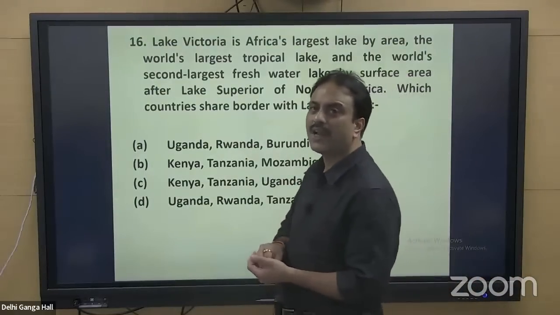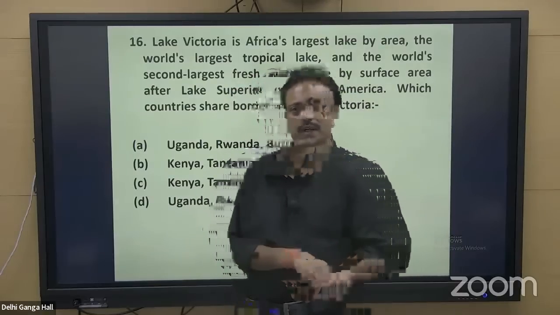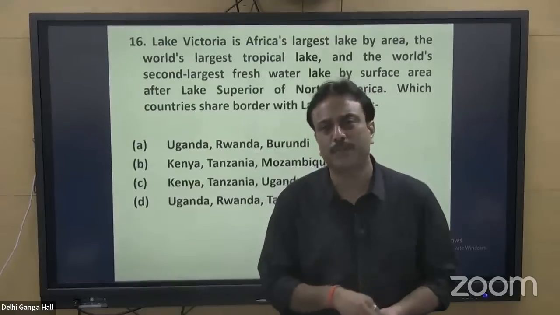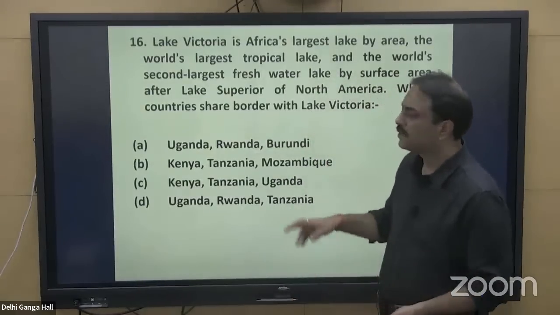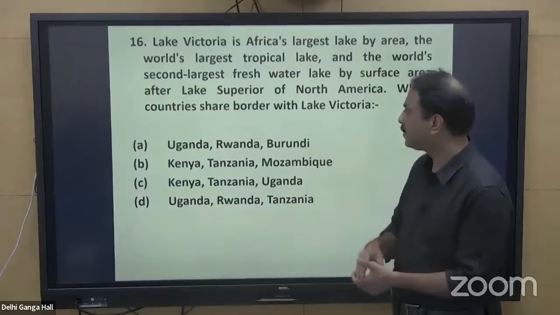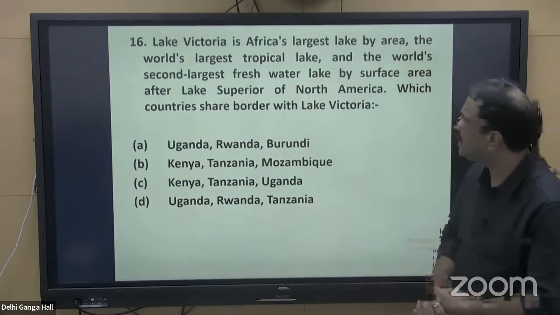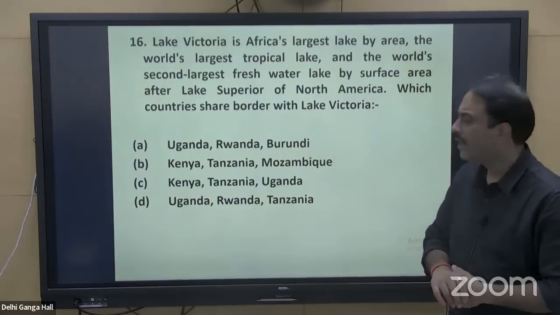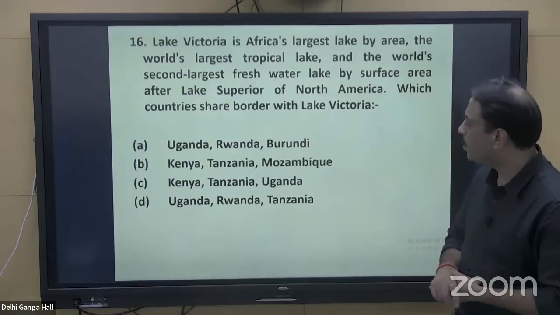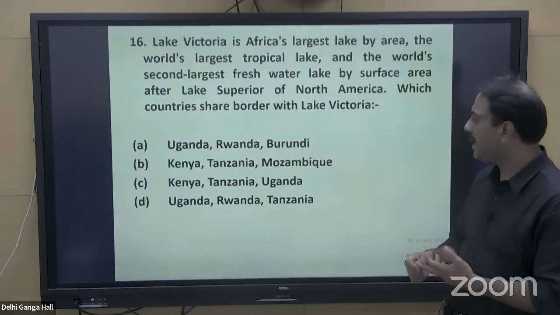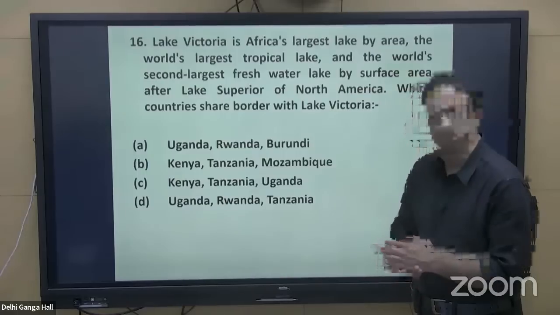Further, Lake Victoria is at a border of a few countries, and so it makes a disputed maritime boundary, right? So it remains in limelight. So there is a question on Lake Victoria. Which countries share the border with Lake Victoria? The options are Uganda, Rwanda, Burundi, Kenya, Tanzania, Mozambique, Kenya, Tanzania, Uganda, Uganda, Rwanda, Tanzania.